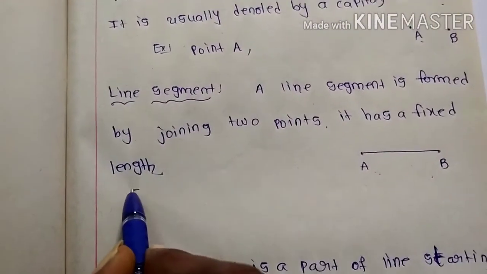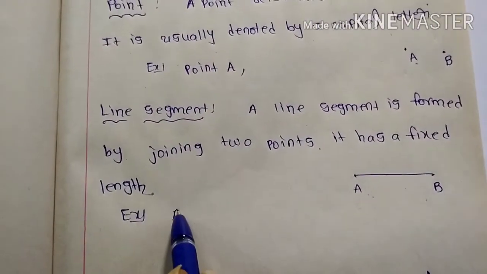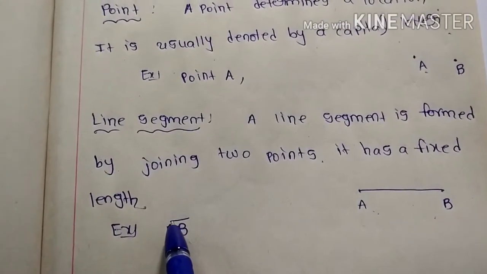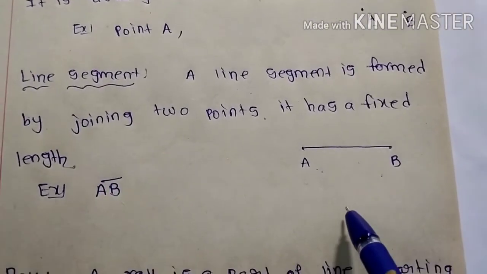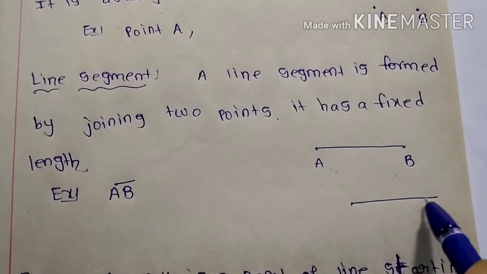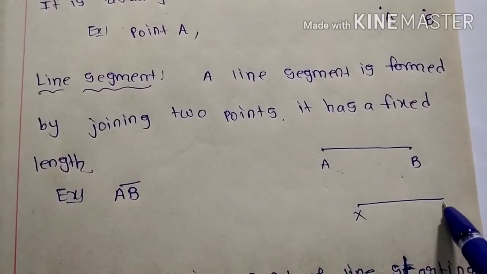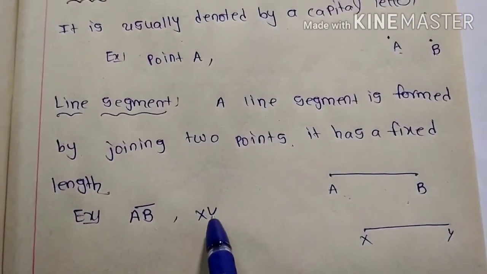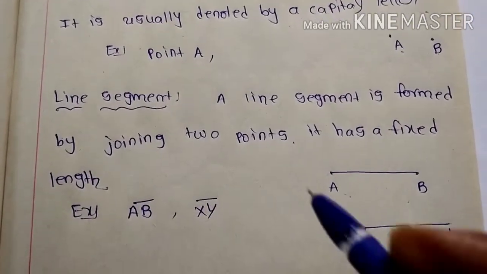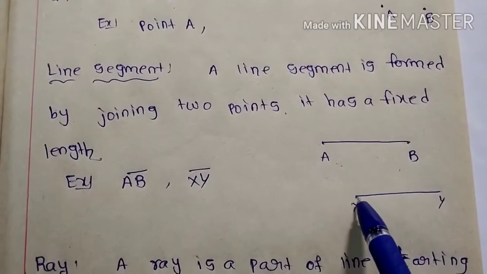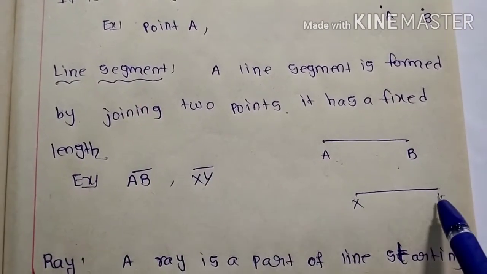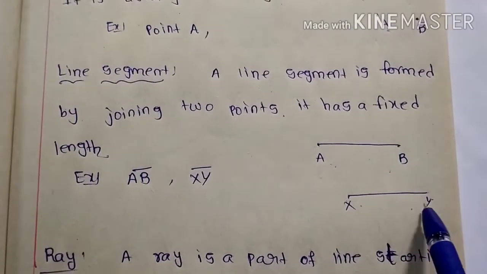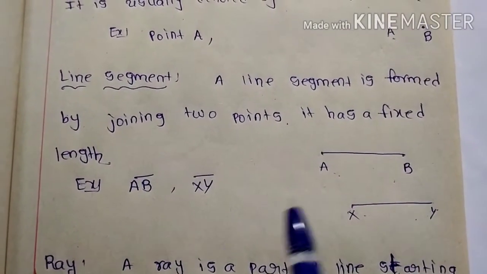How can you express it? You can see here, AB with a line segment bar over it. For example, if you want, you can take one more. I mentioned here XY. How can you express it? See, XY, very easy. These are the two end points here. X and Y are end points. We can just join them and you will get a line segment. It has a fixed length.